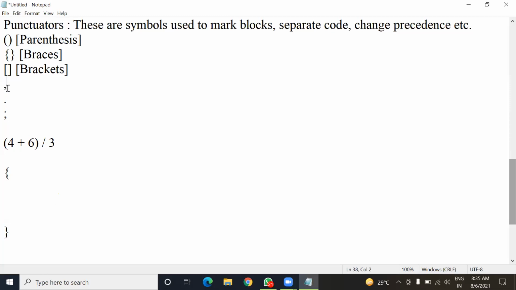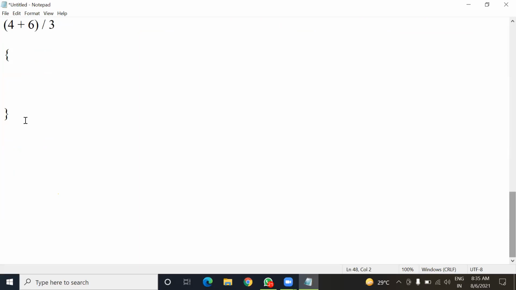Now this comma is used to separate the code. Semicolon is used to terminate a statement. Whenever we write any statement like A equals B plus C in the program, we'll have to use this semicolon to mark the end of the statement. Understood? Yes, sir.